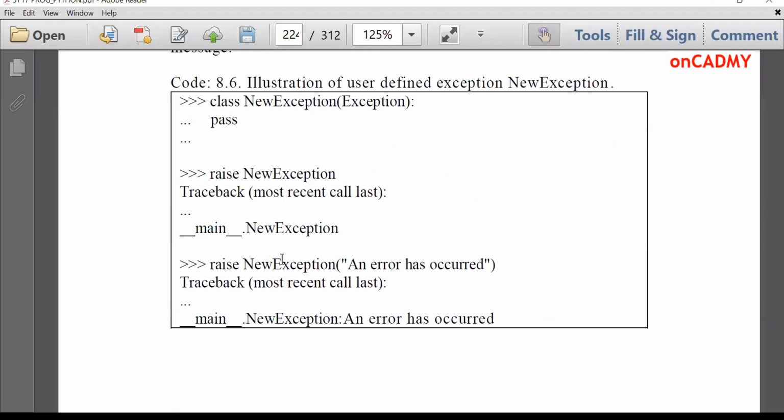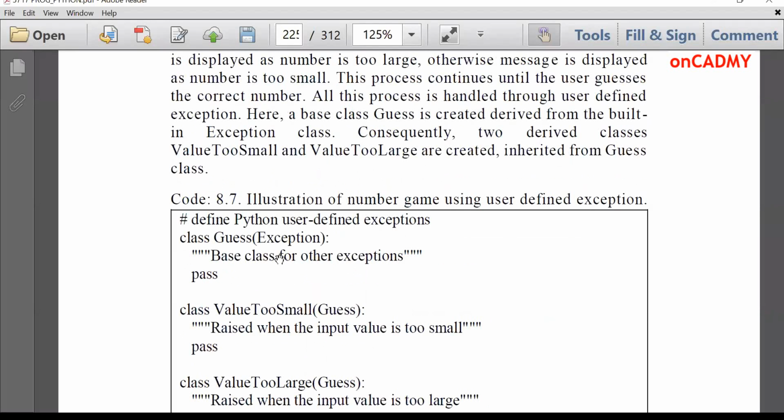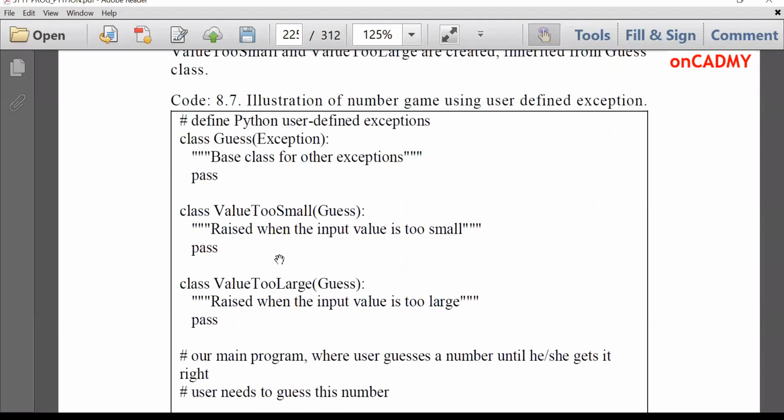We can create our own exceptions. Let's understand through a program. Suppose we are going to develop a game, and in the game, the user has to guess a number. This is a number guessing game in which the user has to guess a number.